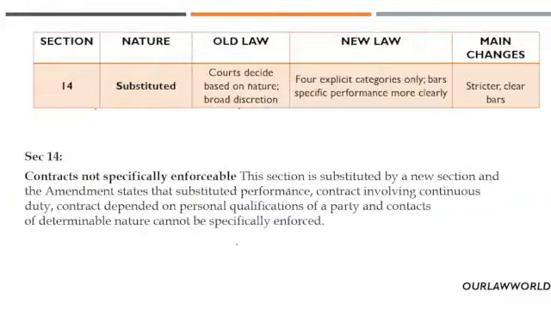So regarding section 14, contracts not specifically enforceable. This section was already there in the act, but later it has been substituted under 2018. It has added a few more things for the same section, which has 4 subsections dealing with the contracts not specifically enforceable, given in detail.